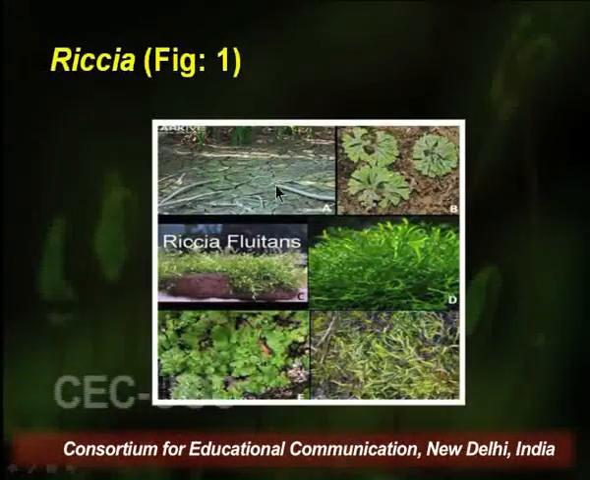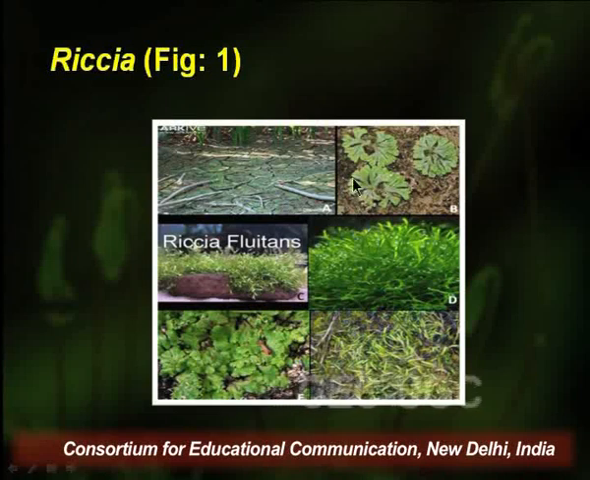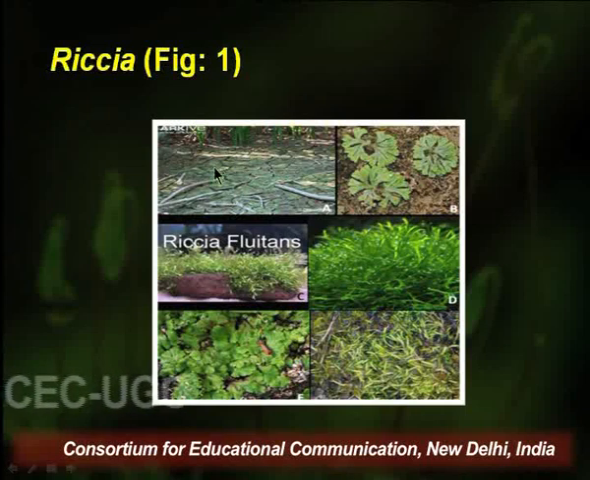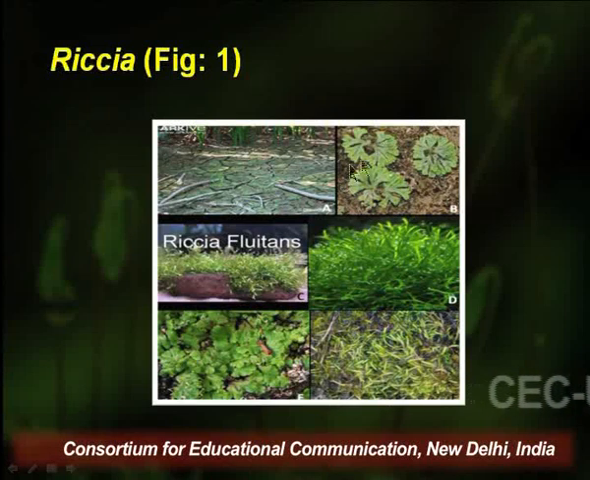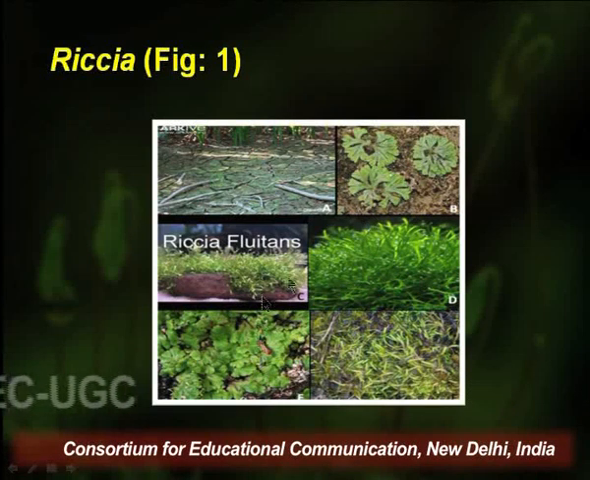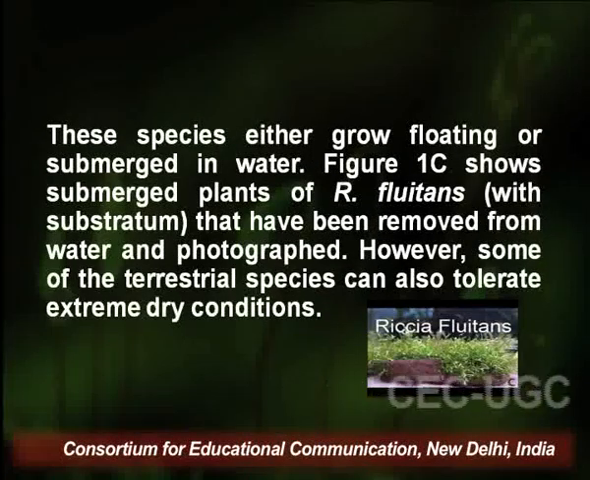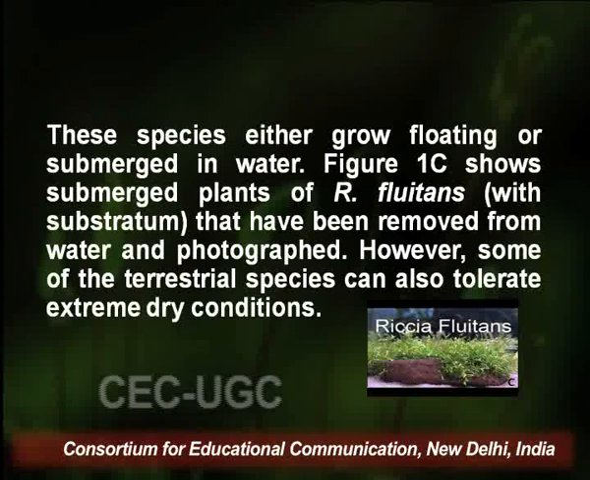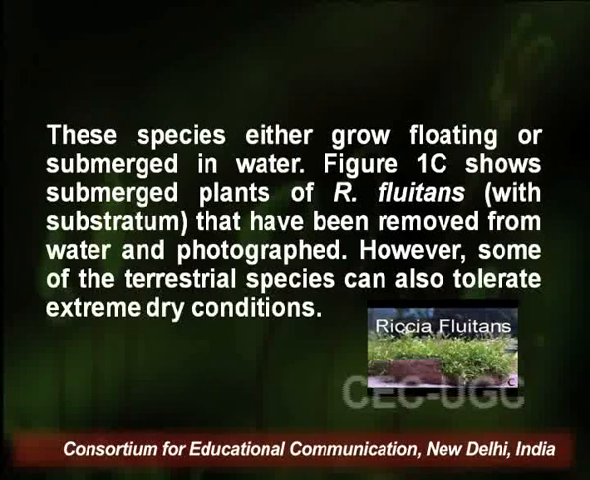In the diagram you can see some of the pictures depicting various species of Riccia. Some of them can grow on a dry terrestrial habitat also. Most of them grow in a rosette structure, and the thallus may look different in different Riccia species. These species either grow floating or submerged in water. The figure shows submerged plants of Riccia fluitans that have been removed from the water and photographed. However, some of the terrestrial species can also tolerate extreme dry conditions.